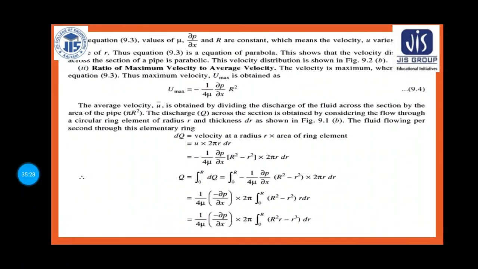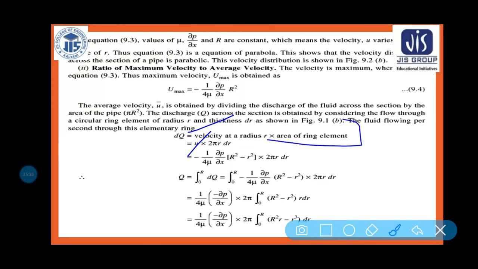So velocity at a radius r is equal to u, and the area of the ring is equal to what? This is your ring, this is your dr, and the total circumference is 2 pi r. So 2 pi r dr is the area of the ring element.